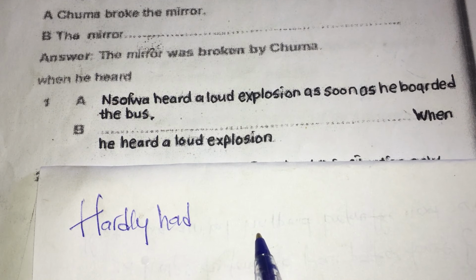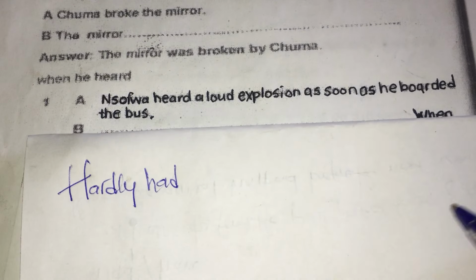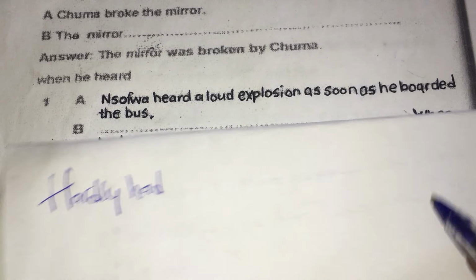Take note, let us go to our equation. We have had, did, then plus the subject, which means the person under discussion.